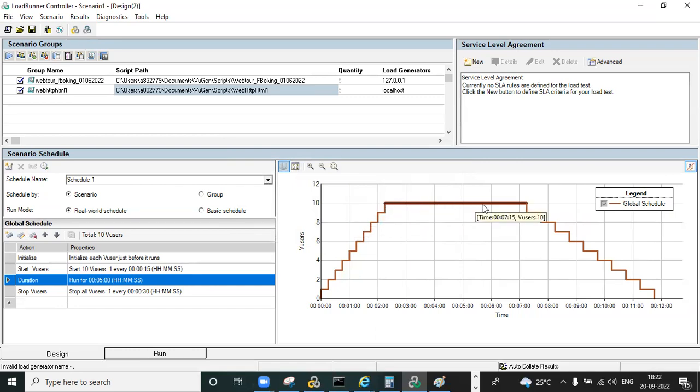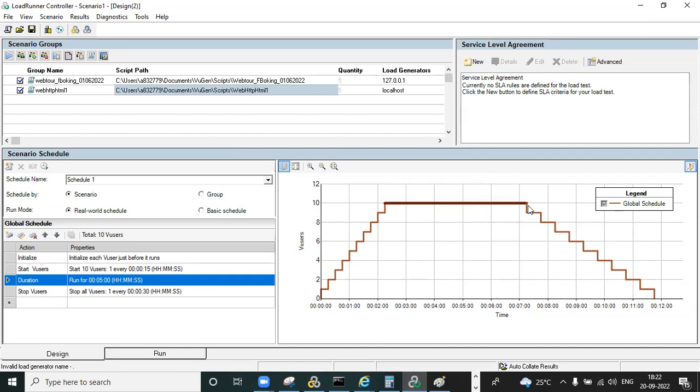In this 5 minutes, these 10 users will perform their transactions. Everyone will launch, login, flight booking, again login, logout, again login, logout, again login, flight booking, logout. It will happen for however much duration you have given. Each and every user will perform their transactions till this 5 minutes is completed, and after that every user will go down.